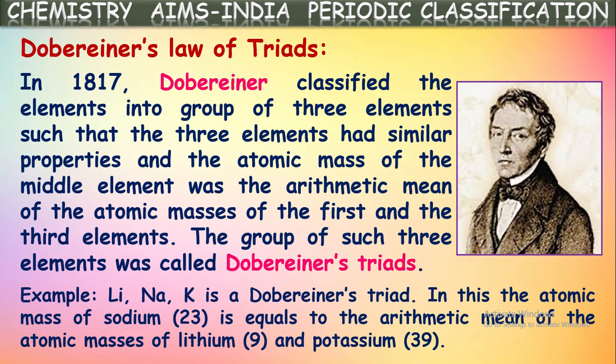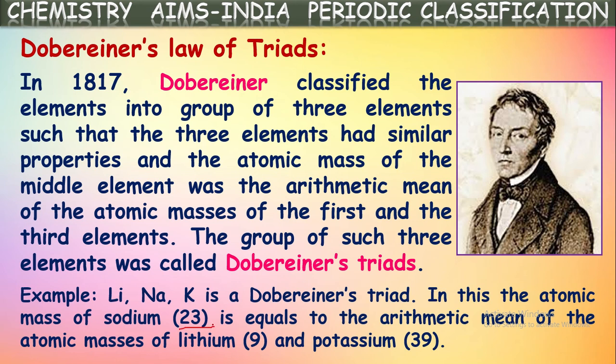So these are written in the increasing order. After writing them in the increasing order, it was observed that the atomic mass of the middle element, that is sodium, is equal to the arithmetic mean of the atomic masses of lithium and potassium. If we take the arithmetic mean of these two atomic masses, 9 and 39, what do we get? 46 by 2, that is 23.